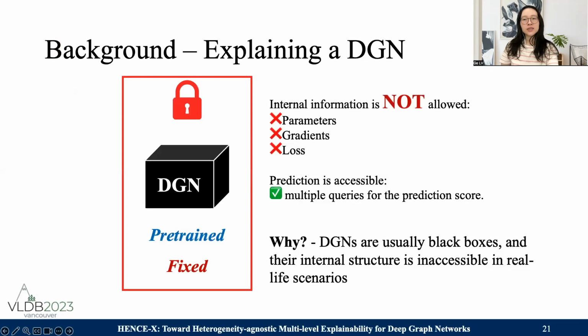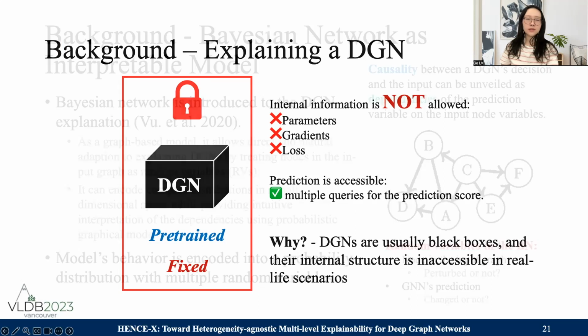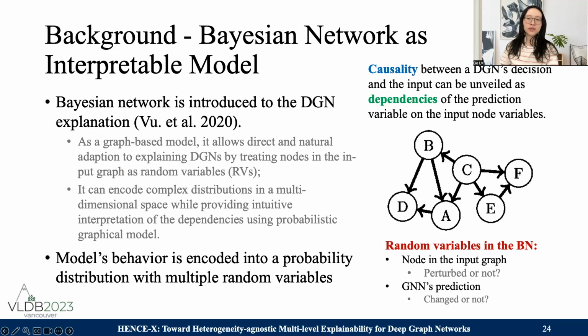In explaining a DGN, the model is pre-trained and fixed. Any internal information such as parameters, gradients, or losses is not allowed, while the explainer can query the prediction score for multiple times. The reason is that DGNs are usually black boxes, and their internal structure is not accessible in real-life applications. Bayesian network is introduced to the DGN explanation because as a graph-based model, it allows direct and natural adaptation to this task by treating nodes in the input graph as random variables. Then causality between a DGN's decision on the input can be unveiled as dependencies of the prediction variable on the input node variables.